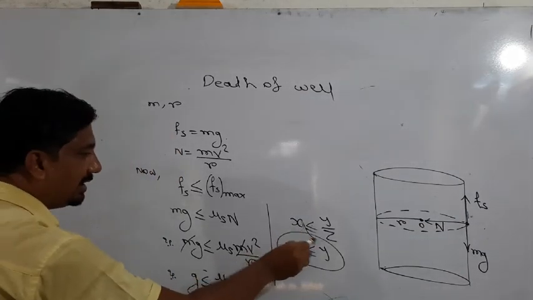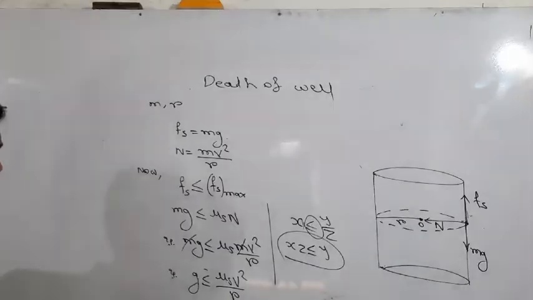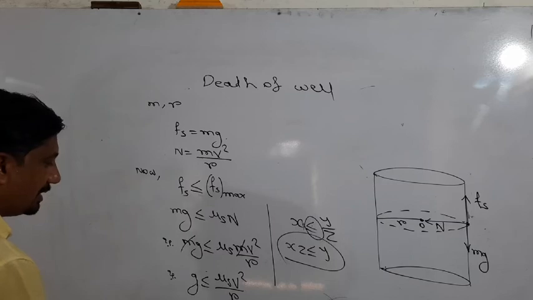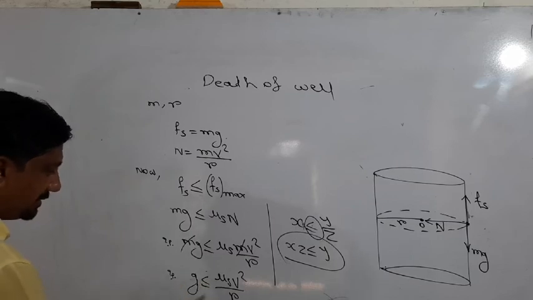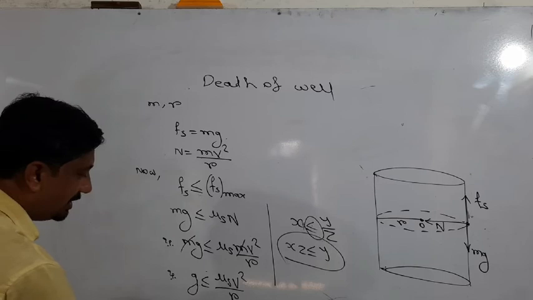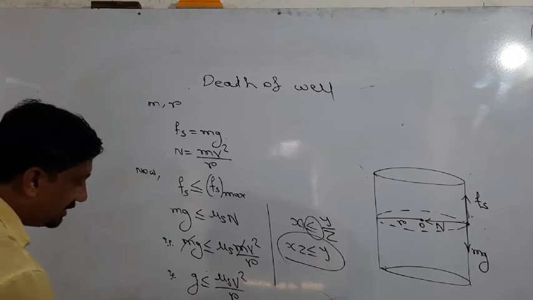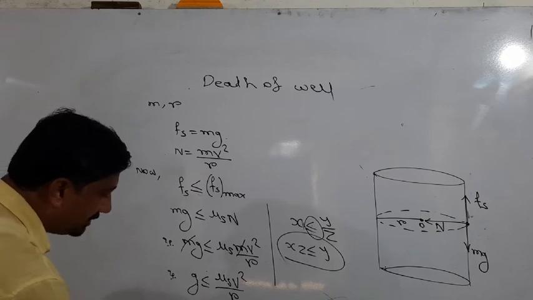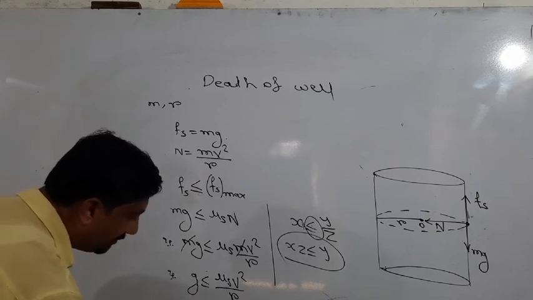Consider the less than or equal to sign as an equal sign and solve. So I can reverse it: mu s v square upon r is greater than or equal to g, that is, v square is greater than or equal to g r upon mu s.